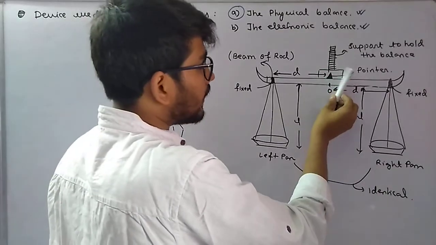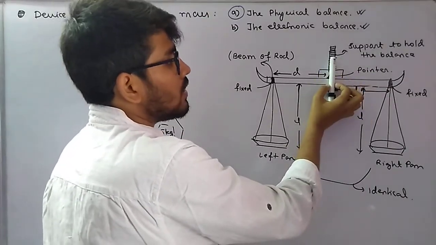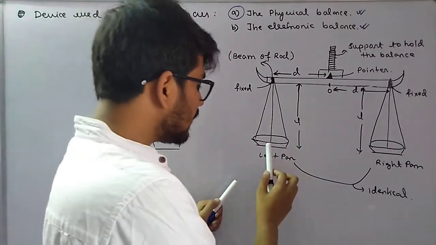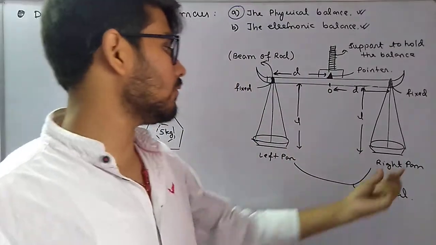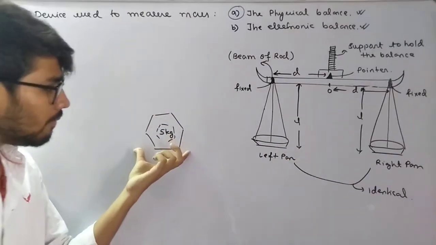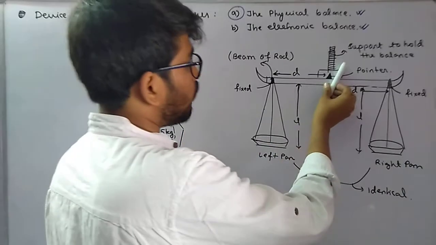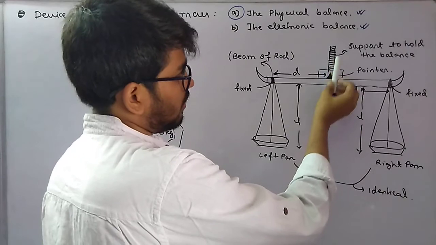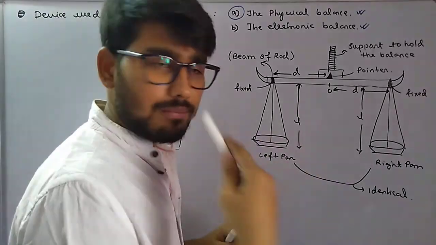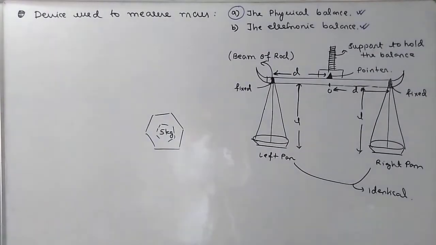Only when this pointer comes to a still position, then the amount of mangoes in the left pan becomes the same as that of the right pan. I hope it's clear. Nothing else. This mass is kept in one pan, and he starts keeping mangoes. Then this pointer starts coming back to its original configuration. When the pointer comes to still in a vertical position, then the mass in both becomes the same. I hope it's clear. Okay, I'll just write it down. We'll get done with it.